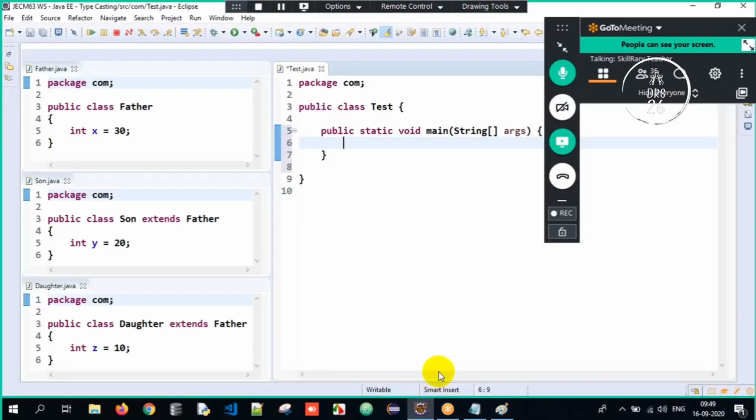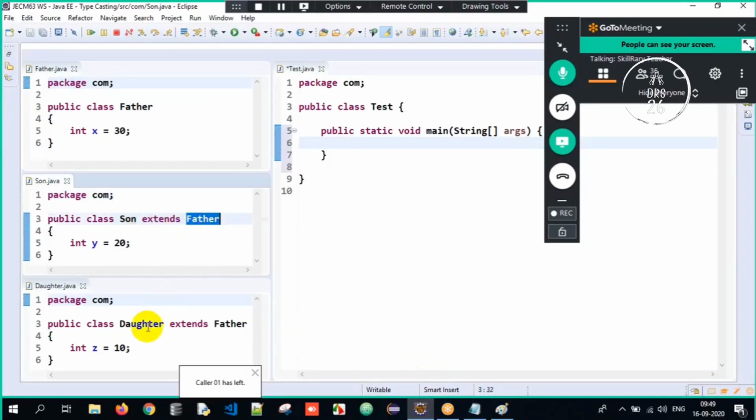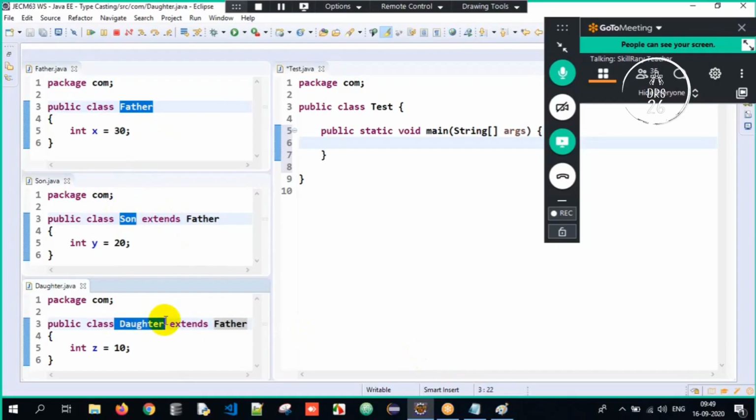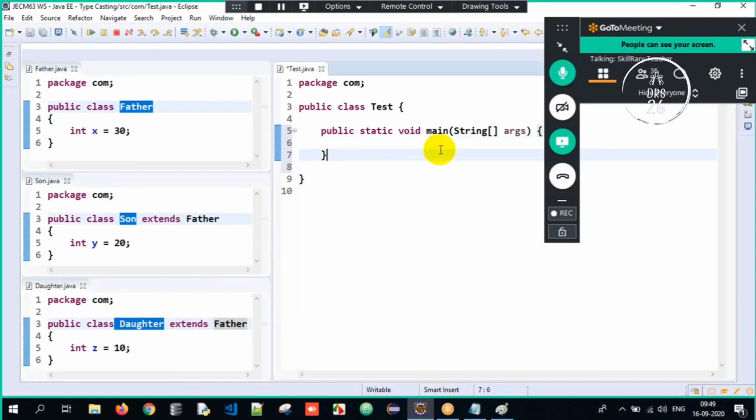In my current program, son is inheriting father and daughter is also inheriting father, so one superclass but multiple subclasses. So it is hierarchical inheritance. I hope you all got clarity about this entire process. Very good, guys. I hope now you will not go wrong anytime.